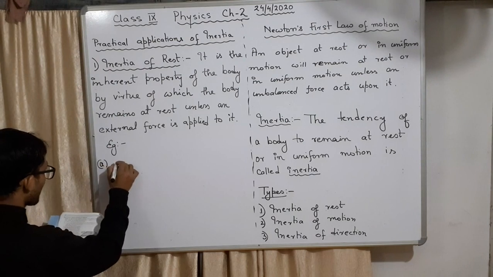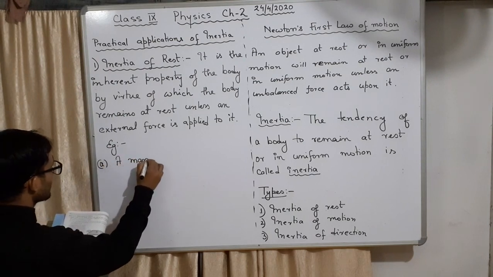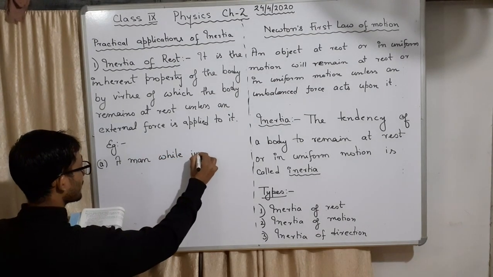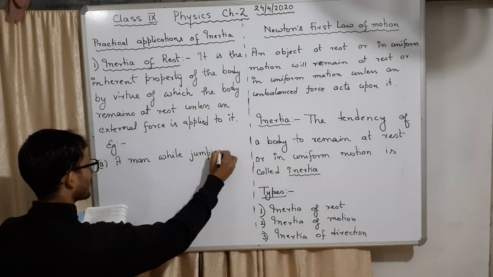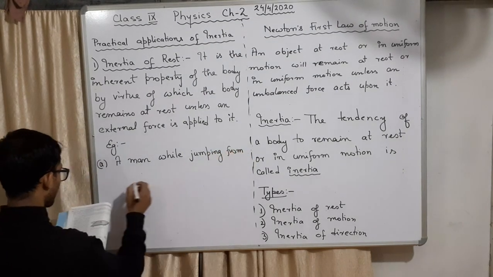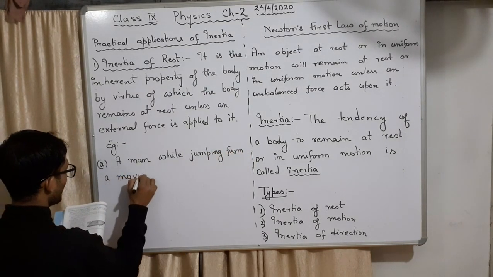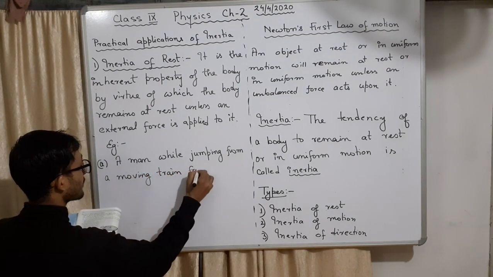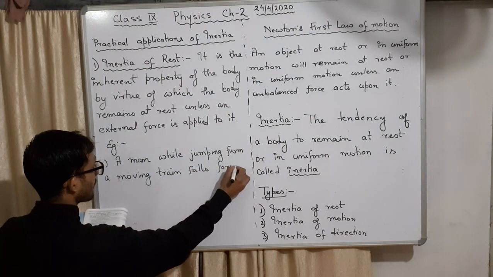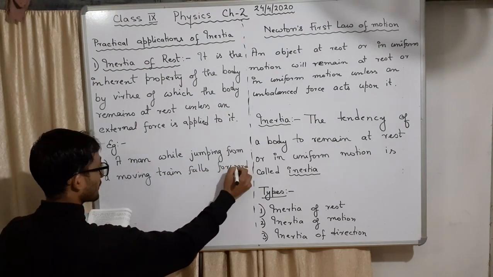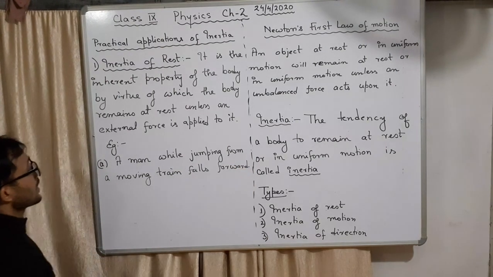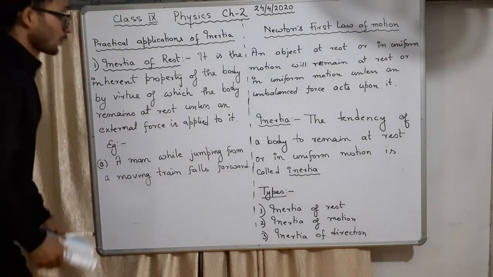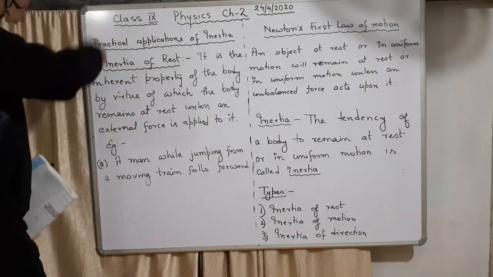Example A: a man while jumping from a moving train or bus falls forward. Okay, let's try to understand how it is happening. This happens: he falls forward, all important, falls forward, not backward.